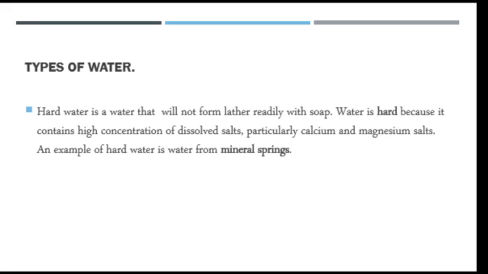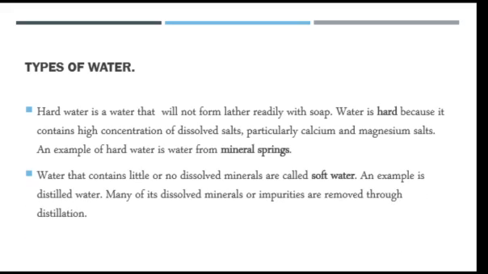And one example of hard water that I'm going to mention here is water from mineral springs. You can equally have hard water from wells because it contains some dissolved salt. Then for soft water, we have water with low or no dissolved mineral salt in it, and examples include all treated water like pipe water, chlorinated water, and distilled water.